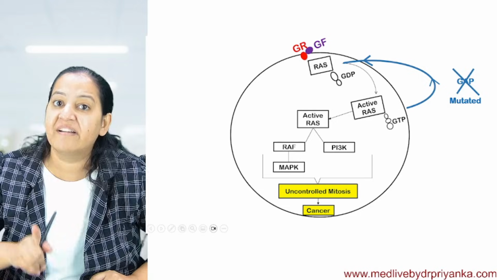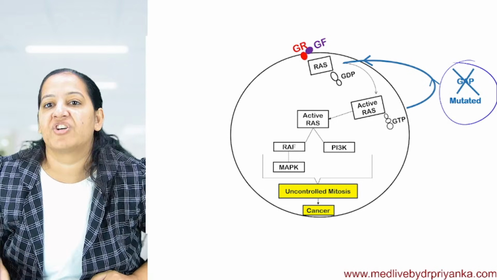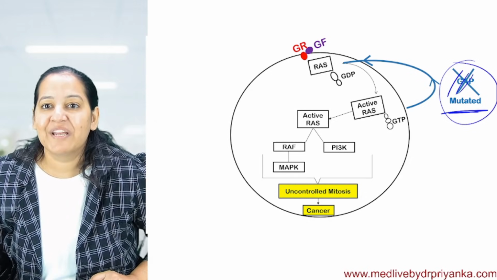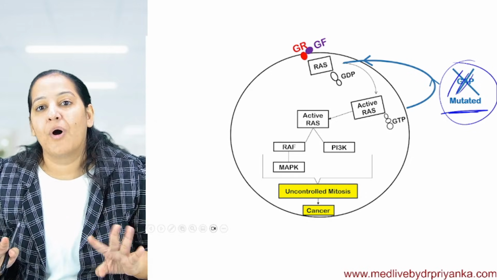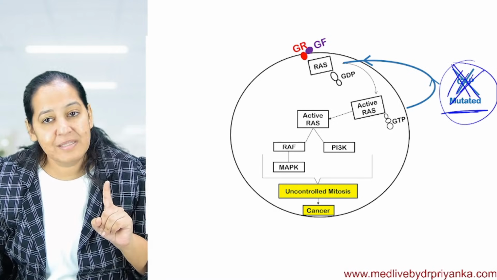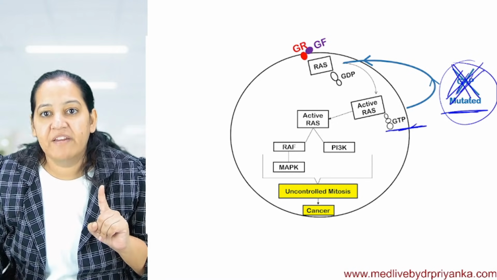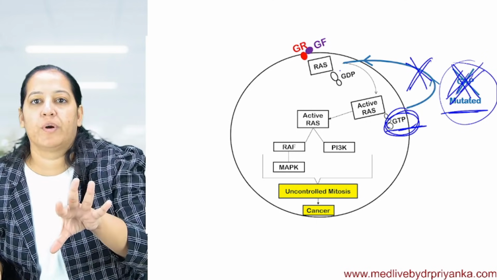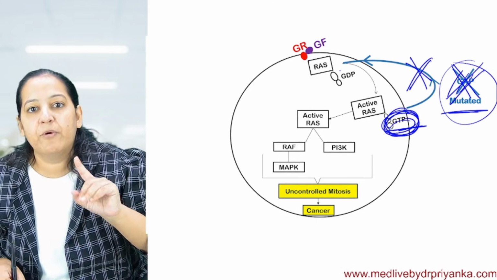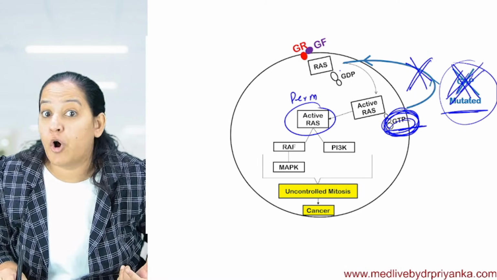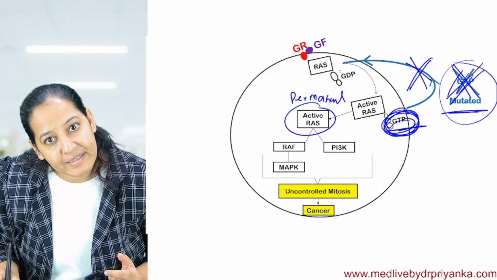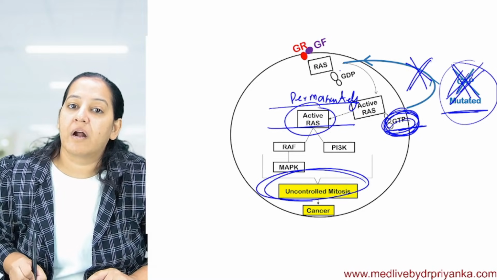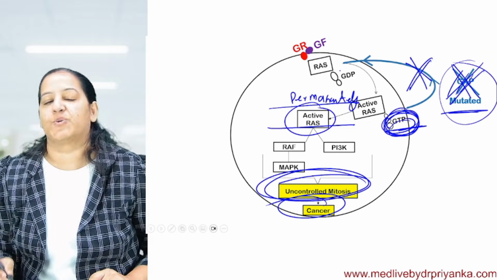But the point is that in the cancer cell, GAP is non-functional. GAP, the GTPase activating protein, is mutated. It's gone. This GAP is non-functional, so GTP will not break into GDP. GTP will remain as GTP only. Since GTP remains as GTP, RAS is permanently, not transiently, activated. Since RAS is permanently activated, it causes uncontrolled mitosis and that leads to cancer.